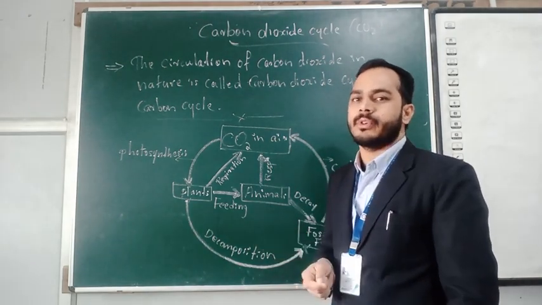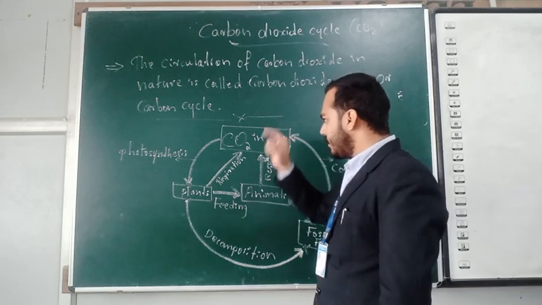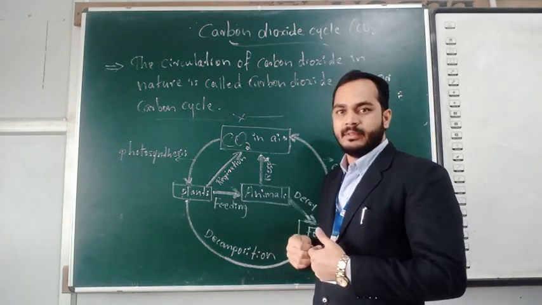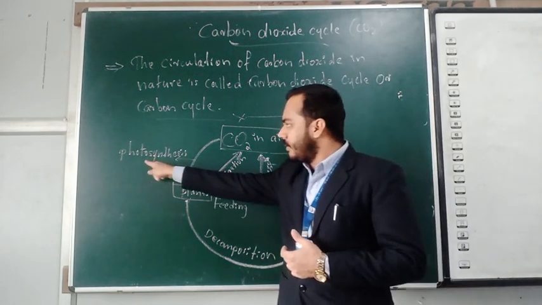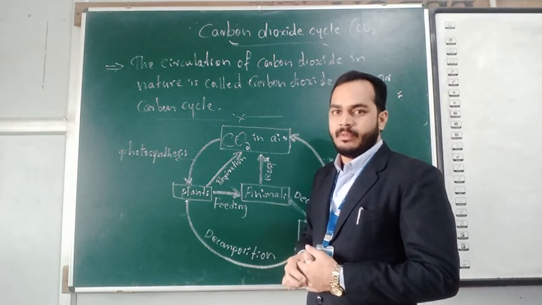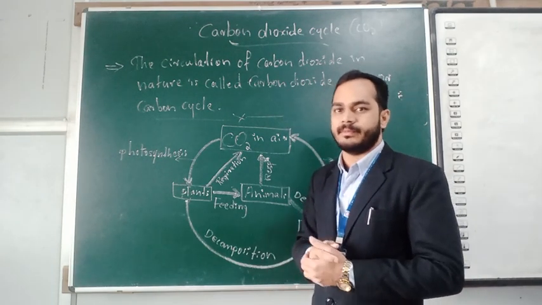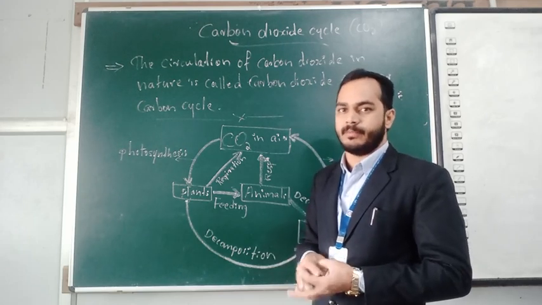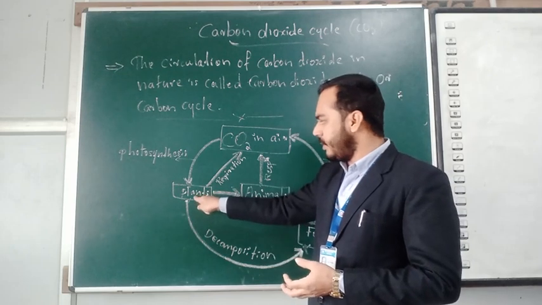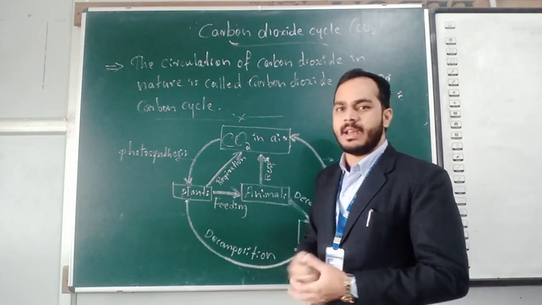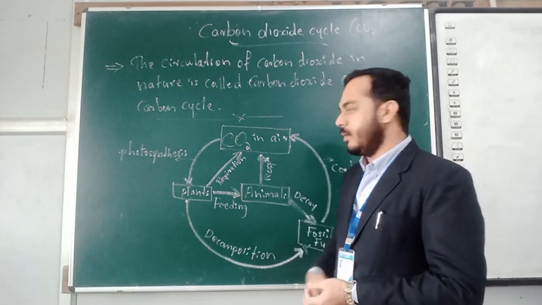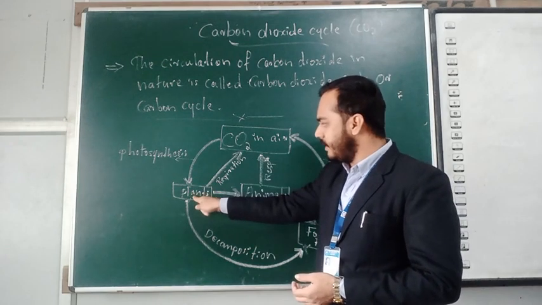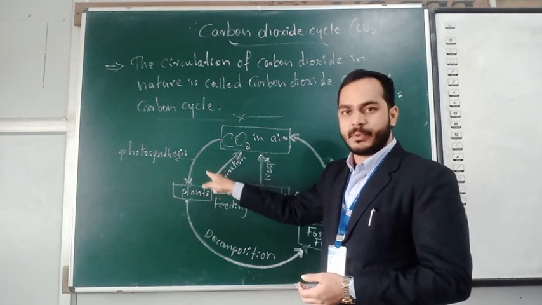There are 0.03 percent. Okay, so this carbon dioxide is taken in. The plants receive it for the process of photosynthesis. I hope all of you know what photosynthesis is. The plants synthesize their own food with the help of carbon dioxide, water, and sunlight. So for the photosynthesis process, carbon dioxide is very essential. That's why the first step is atmospheric carbon dioxide received by the plants with the help of the photosynthesis process.